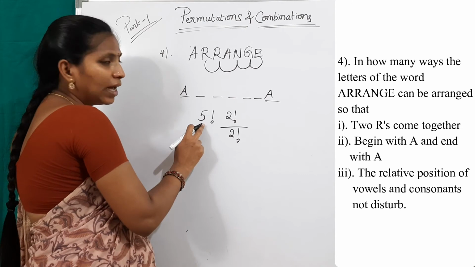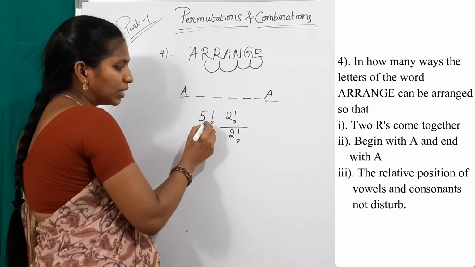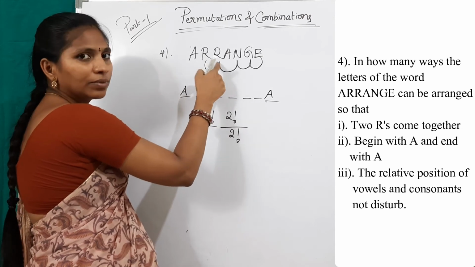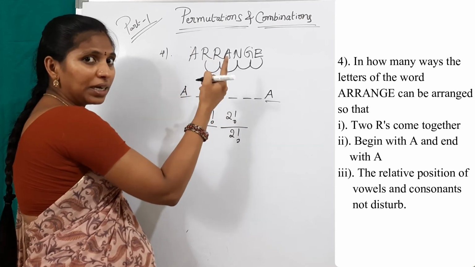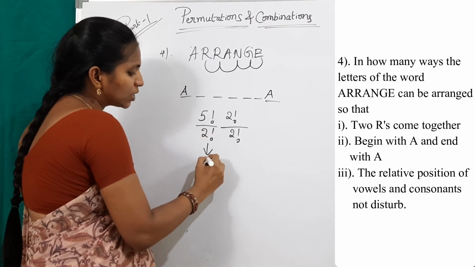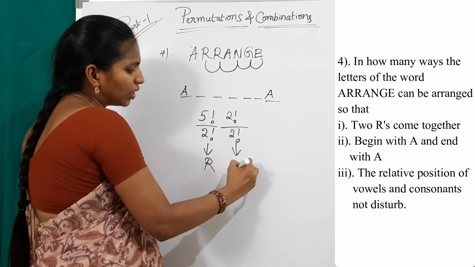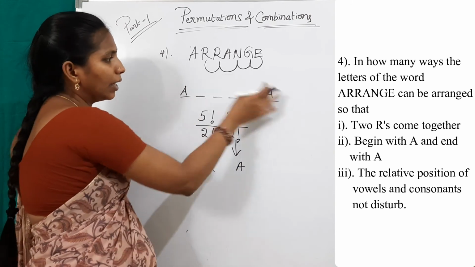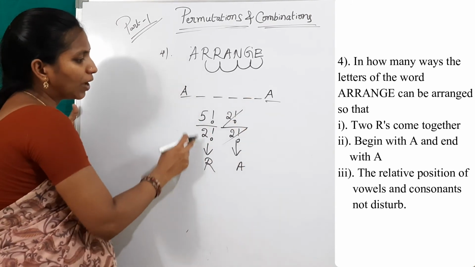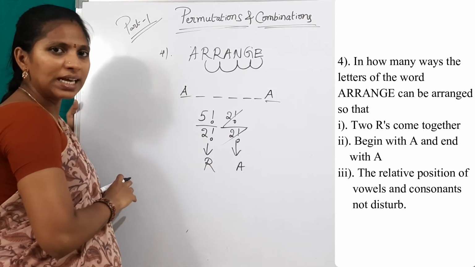And see here, I have written only 5 factorial. This is wrong. See, letter R is repeated. How many times? 2 times. So 5 factorial by 2 factorial. This is for letter R and this is for letter A. So 2 factorial gets cancelled. So 5 factorial by 2 factorial is the result.